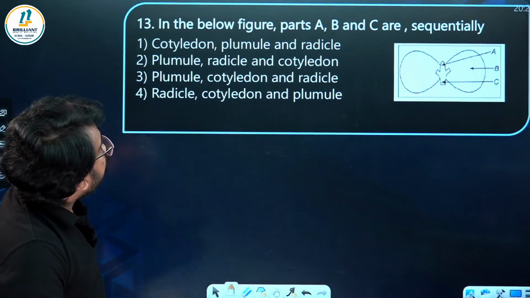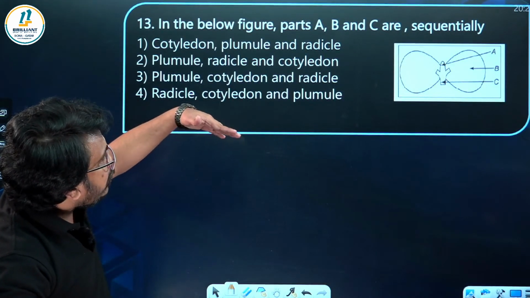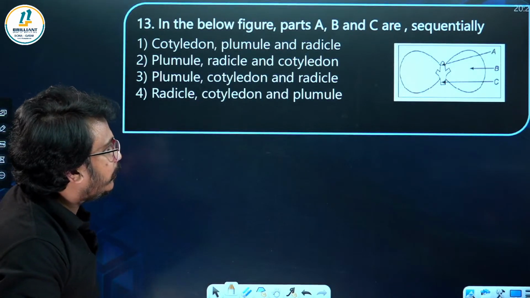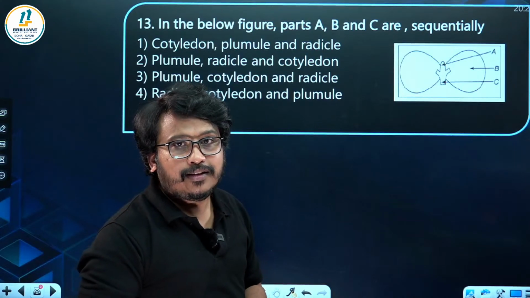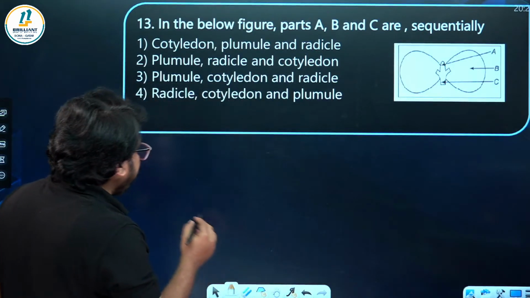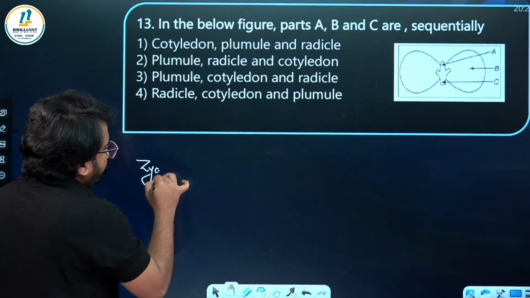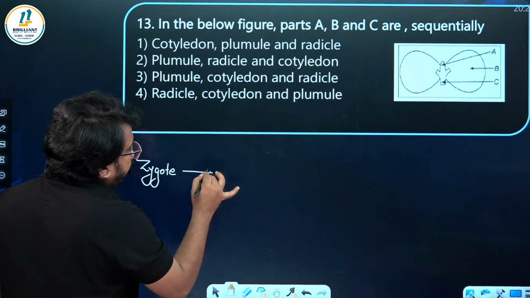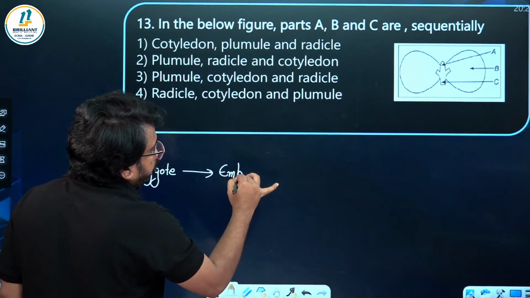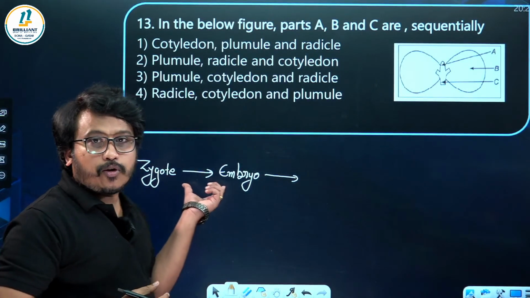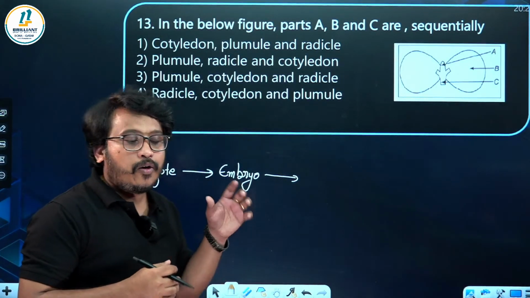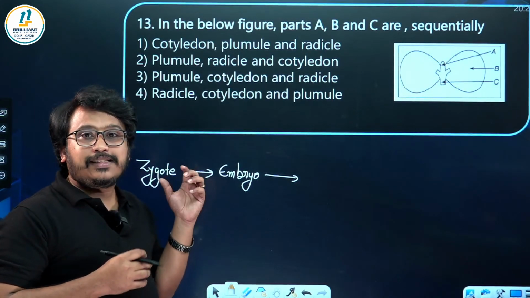In the below figure, parts A, B and C are sequentially. So after fertilization, remember, the zygote will be turning into an embryo, and all of this is happening inside the ovule. Ovule becomes the seed.